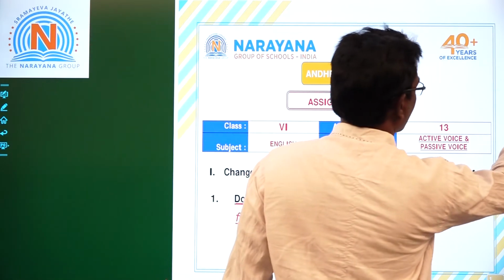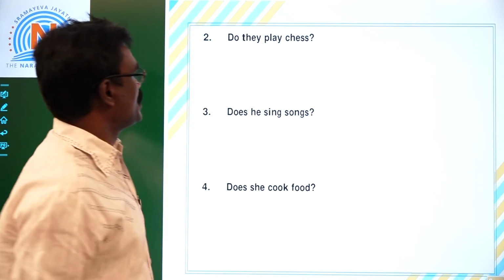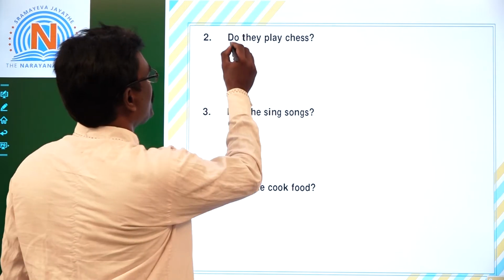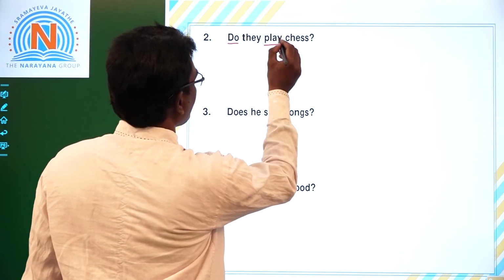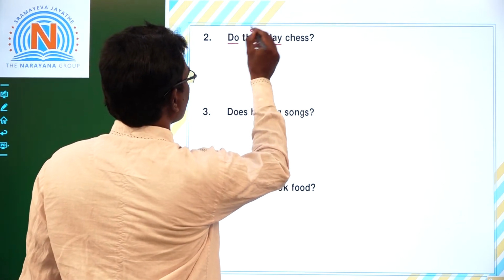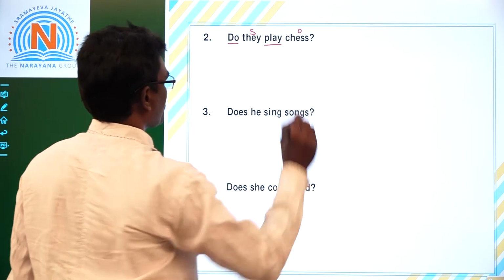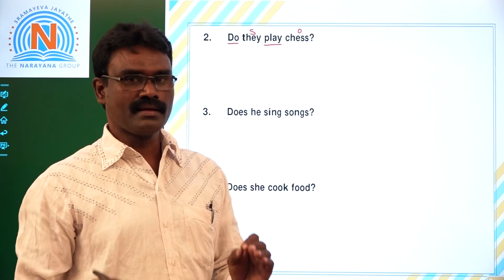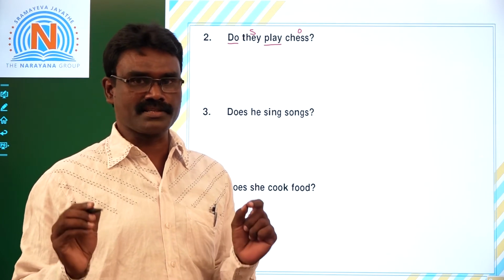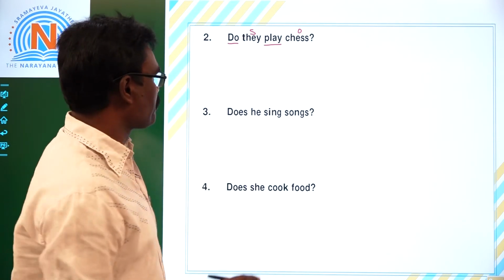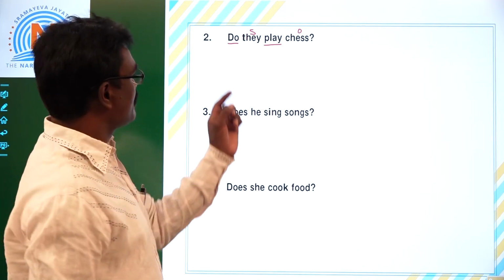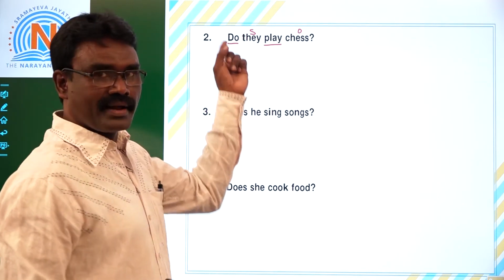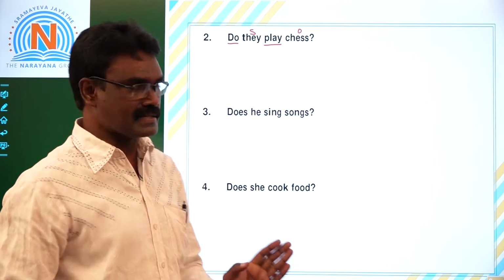Okay. Now let's see second one. Do they play chess? Say do, helping verb, play, main verb. So this is subject and this one is object. Children, first confirm the tense. The given sentence is in simple present tense. How can we say it is simple present tense? When a question begins with do or does, that is simple present tense.